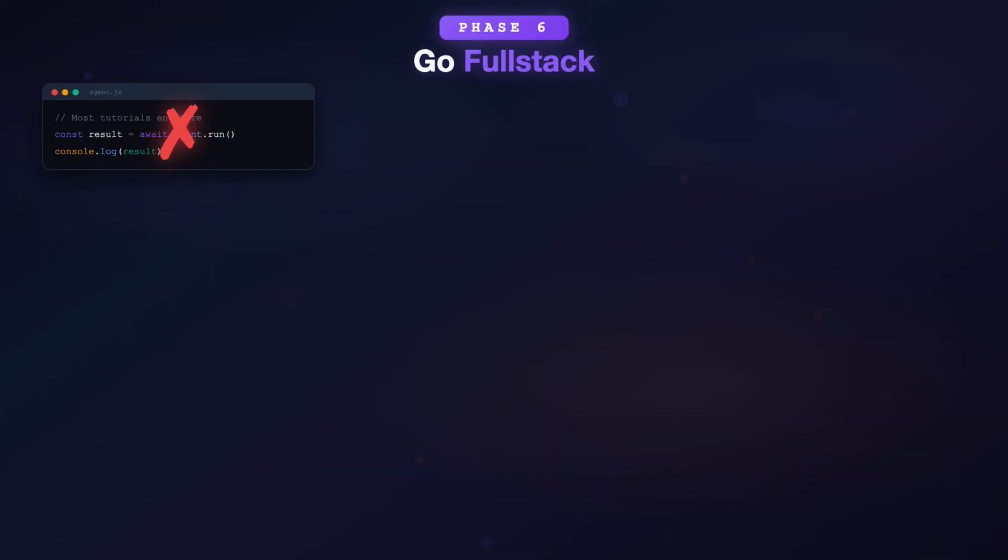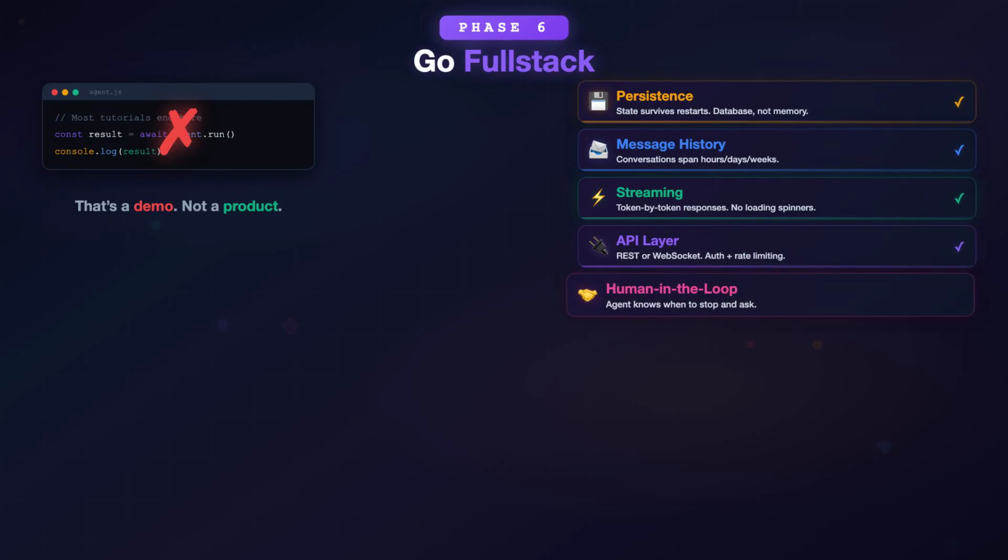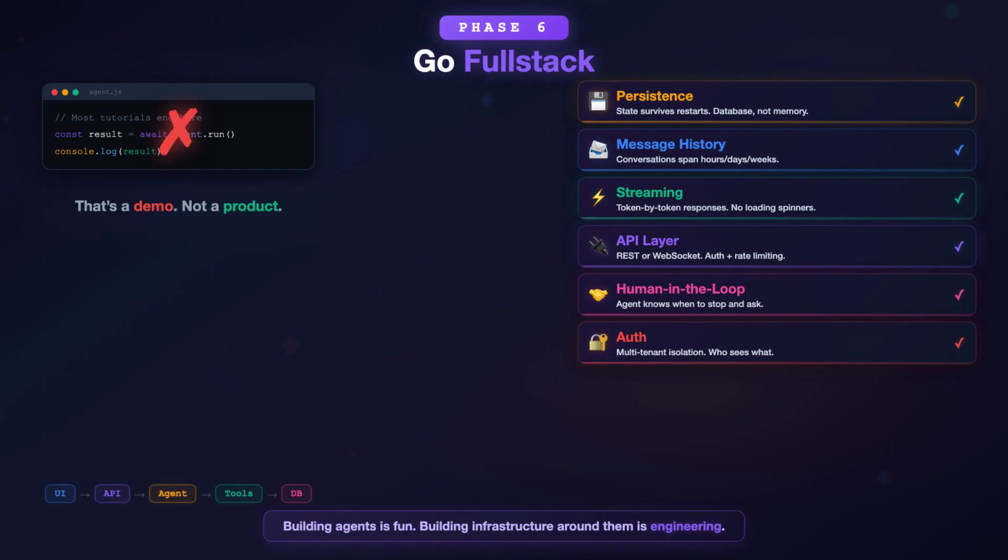Phase 6. Go full stack. Most agent tutorials end at console.log. They show you how to build an agent that runs in a terminal and prints its output. That's not a product, that's a demo. Real agent applications need a full stack. Here's what that means: persistence. Your agent's state needs to survive server restarts. Conversation history, task progress, user preferences, all stored in a database, not in memory.